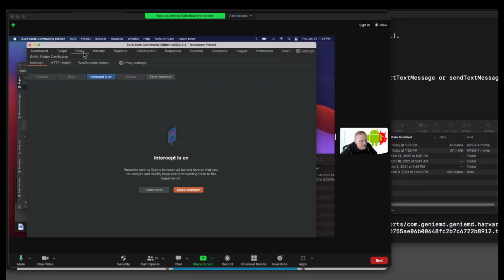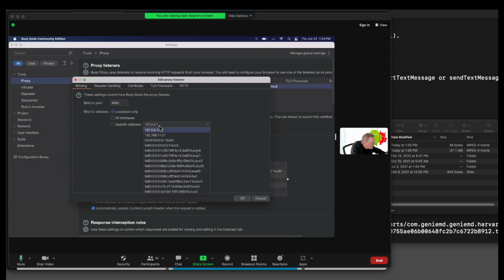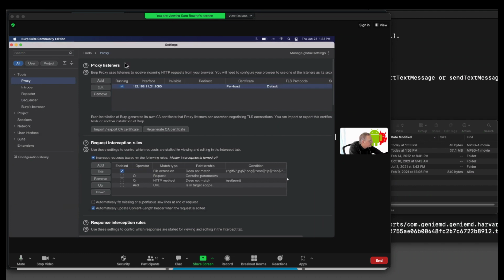Right, let's see how this goes. So I've got Burp running. I turn off intercept and go to proxy settings and change my listening address to an address that's public. 192.168.11.21 is an address that will actually reach various machines on this network. So I'm listening on 11.21.